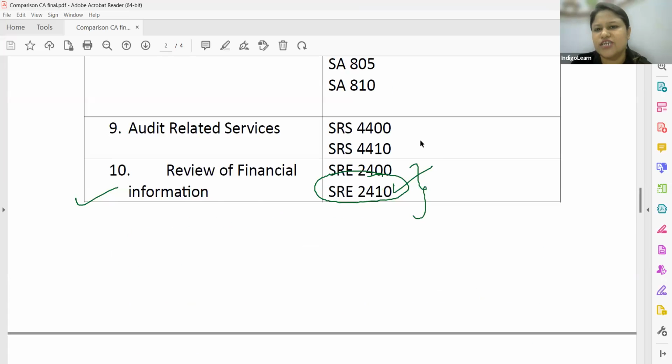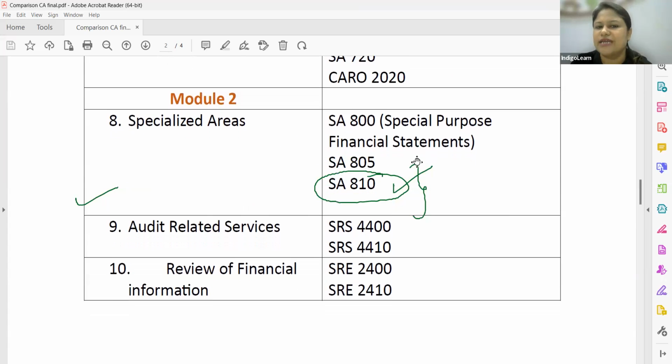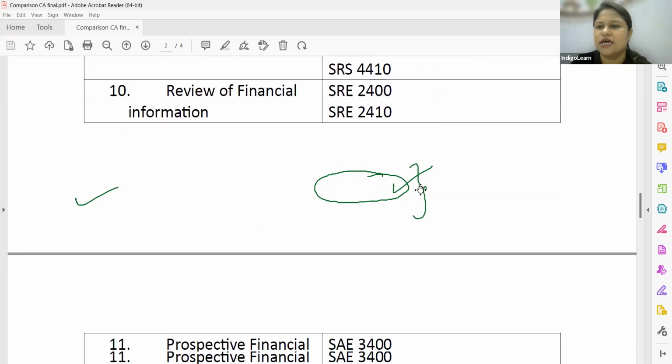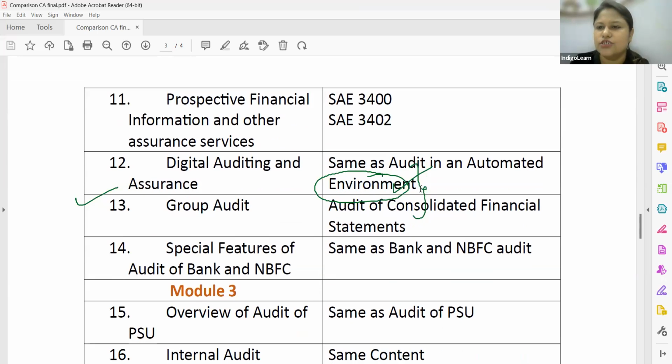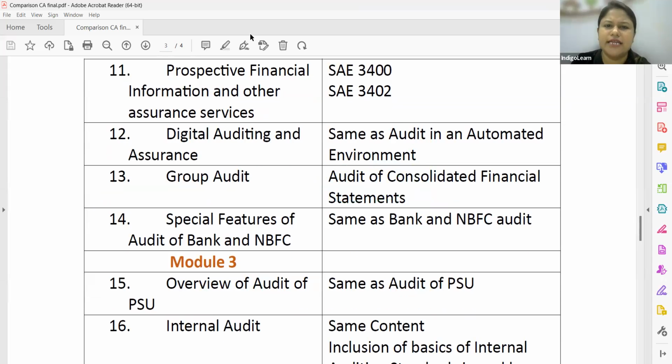So now the major changes: introduction of these standards, specialized area, audit related services, review of financial information, prospective financial information and other assurance services. So SREs, SRS, SAEs, these are all the new things that have been added along with the 800 series of specialized area. Then this is all the renaming, which I call it.